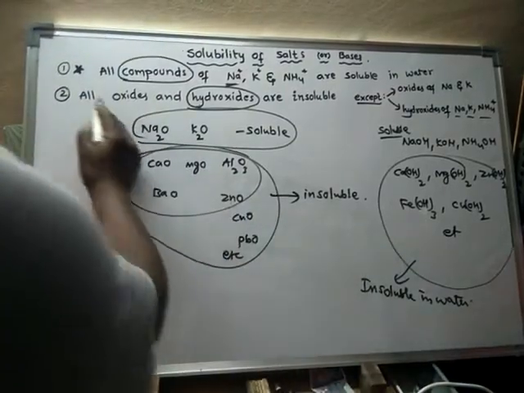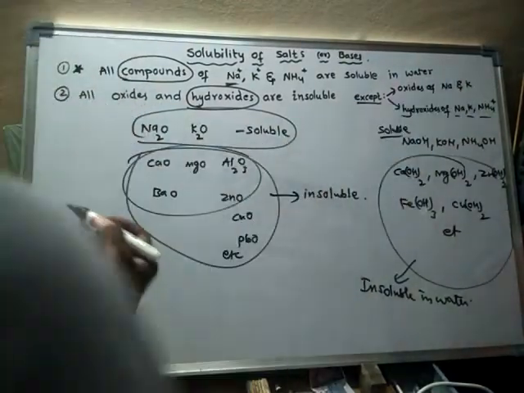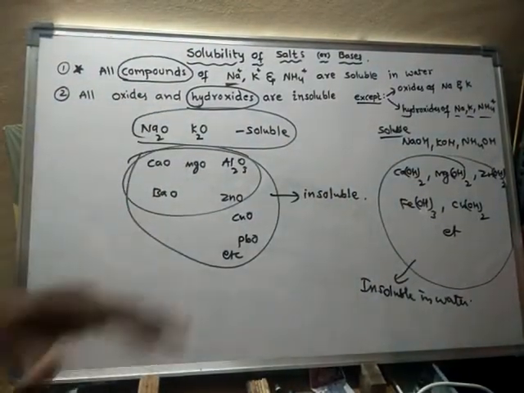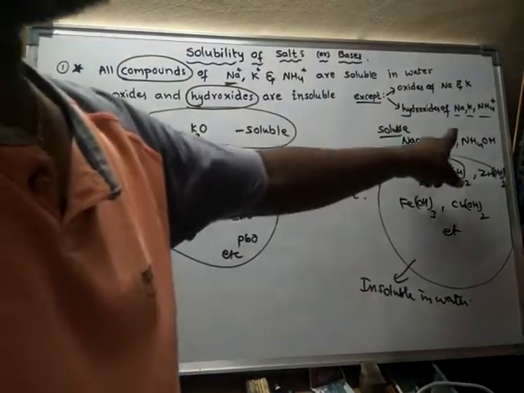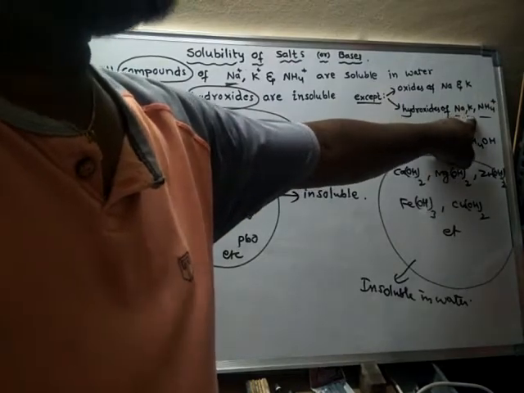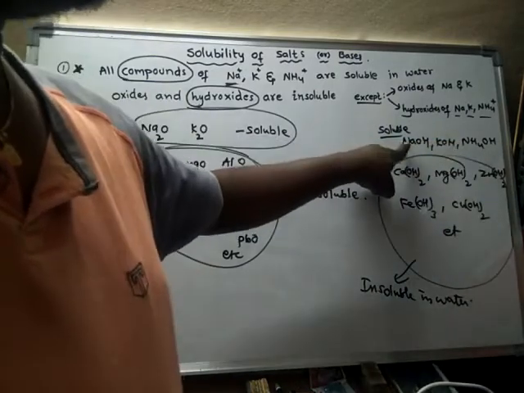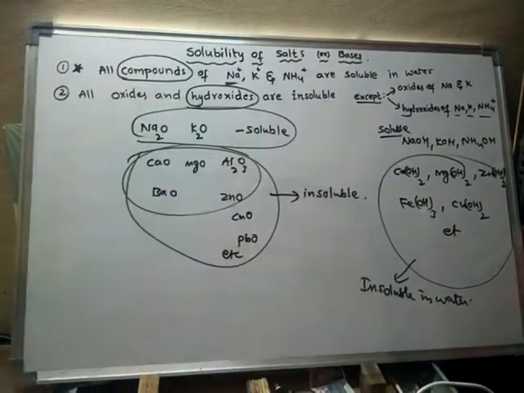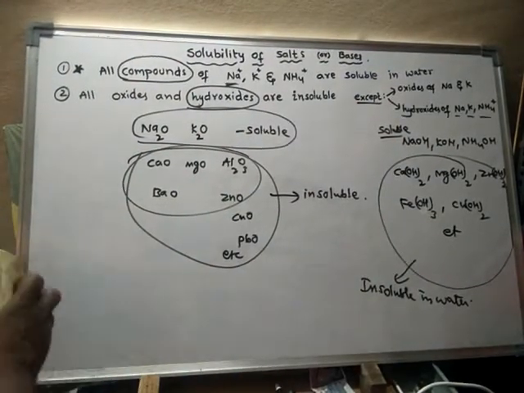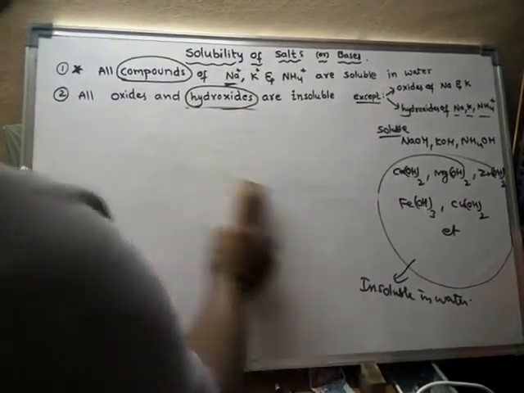Remember that all oxides and all hydroxides are insoluble, but these are exceptions. Sodium oxide and potassium oxide are soluble, and all other metal oxides are insoluble. In the same way, sodium hydroxide, potassium hydroxide and ammonium hydroxide are the only soluble hydroxides, and all other hydroxides are insoluble in water. Remember that this is the most important thing. These are some of the points, and we will learn some more.